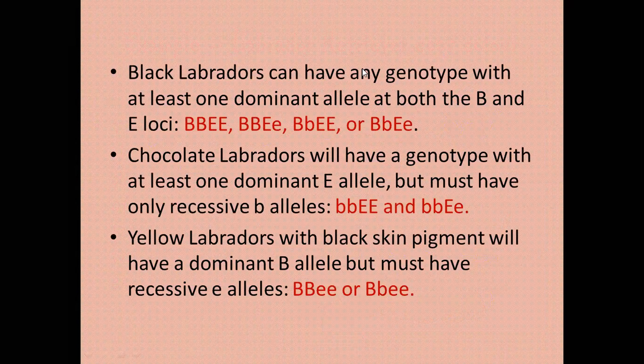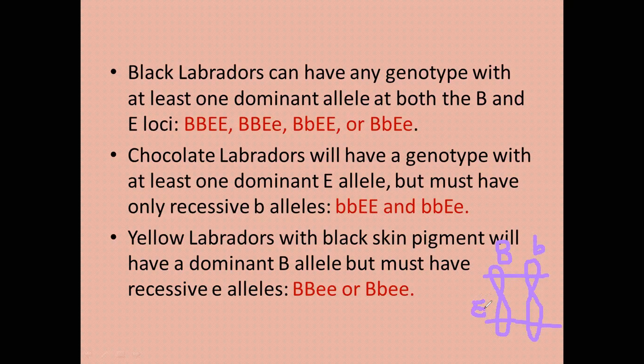For example, in Labrador Retrievers there is a gene with a B dominant allele and a b recessive allele, and there is another gene with an E dominant allele and an e recessive allele.